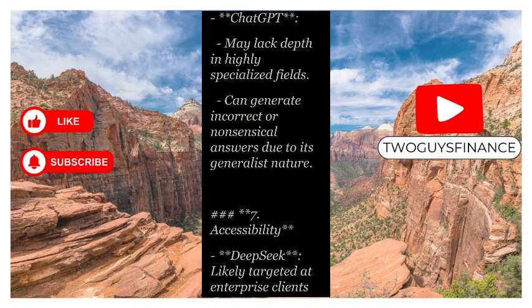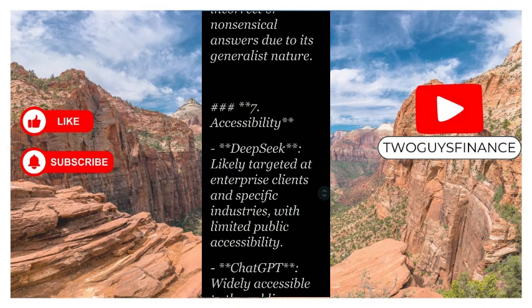generalist nature. It seems for whatever reason I keep getting this tongue twisting stuff. Anyway, let's move on to the next one. Kind of makes life fun.